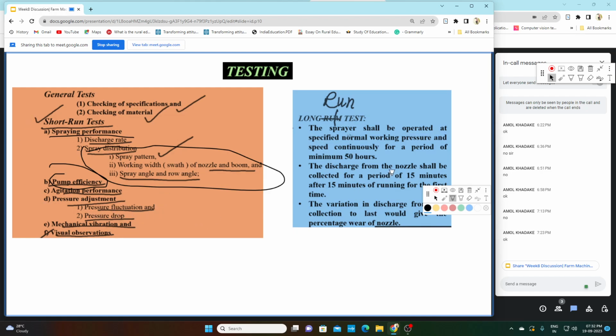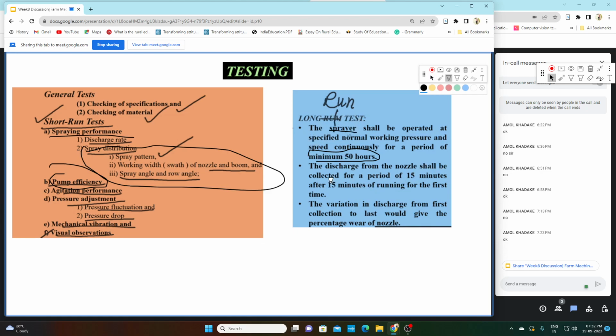Now there is another test known as the long run test. What is the long run test? For the long run test, we have to operate the sprayer for a continuous 50-hour operation. For a minimum of 50 hours of operation, that test is known as the long run test.